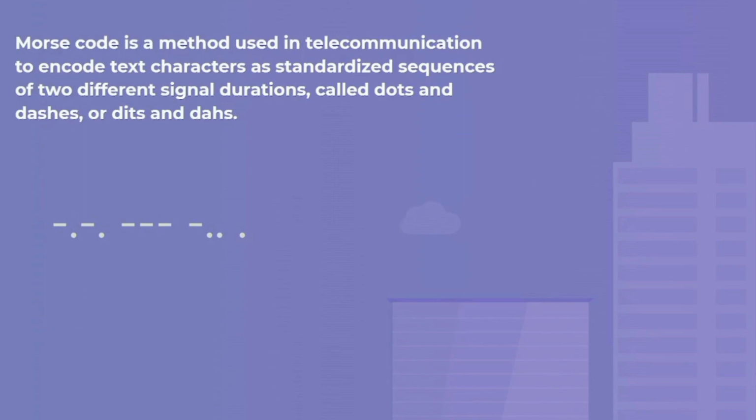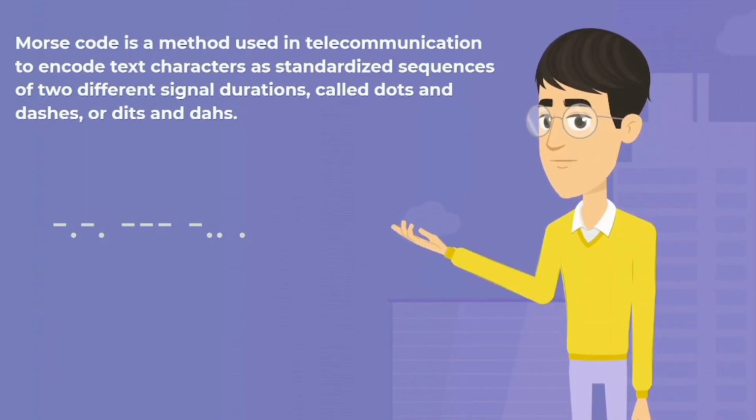According to Wikipedia, Morse code is a method used in telecommunication to encode text characters as standardized sequences of two different signal durations called dots and dashes, or simply dits and dahs. Morse code is very useful in cases where we want to send some message with only two types of signals, like on and off, 0s or 1s, dits and dahs, etc. It is kind of a sign language and we do not necessarily need any electrical or electronic devices to send signals like this. We can send Morse codes by blinking our eyes or nodding our head, etc. I will put some links in the description where you can read more about Morse code.